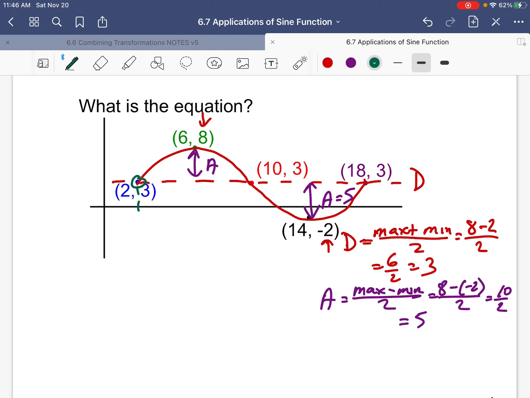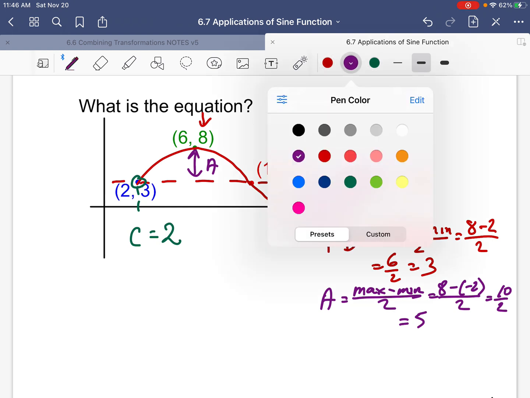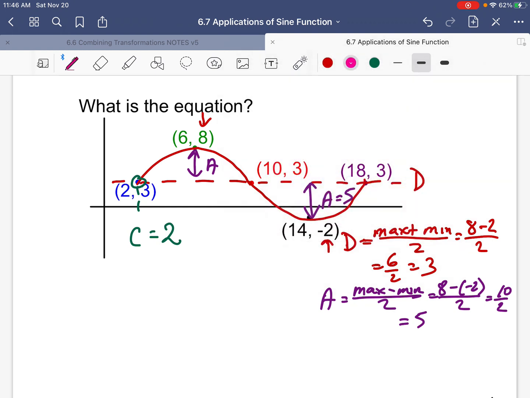Oh, that has to be my C value, or my phase shift. C is 2. Now, the big question is, what the heck is my period? Well, if we go here, here's another color, pink. We start at 2. And we go to 18, that gives me a wavelength, or period, of 18 minus 2, which is 16.